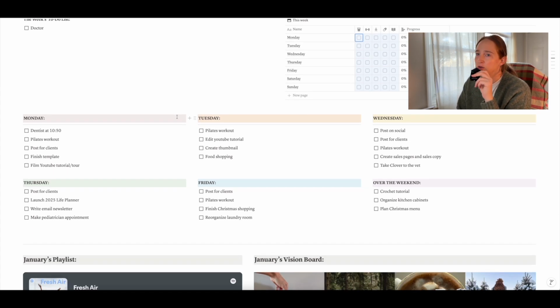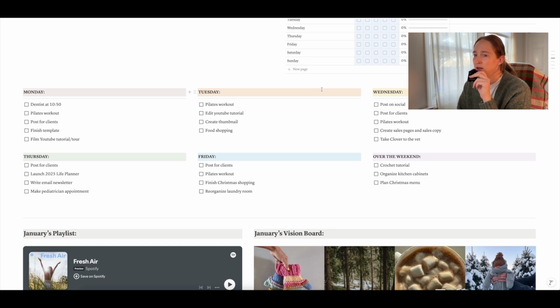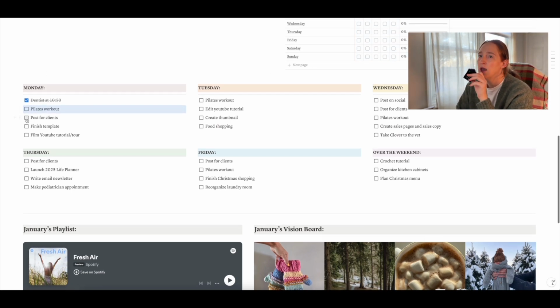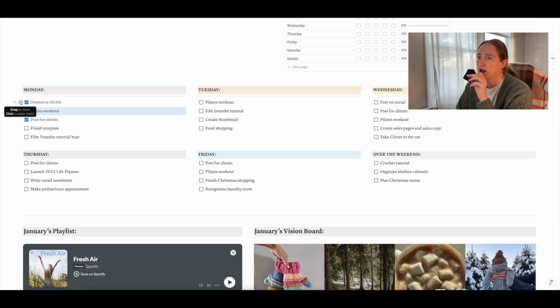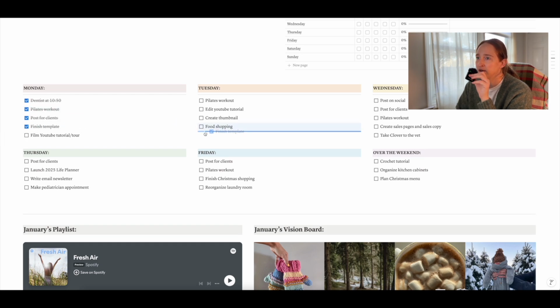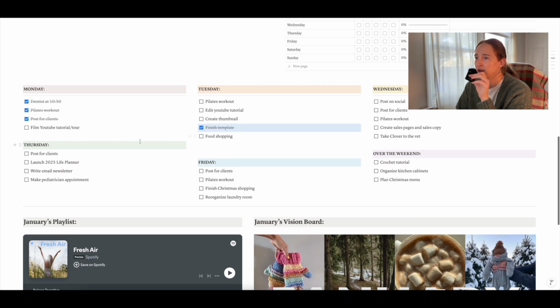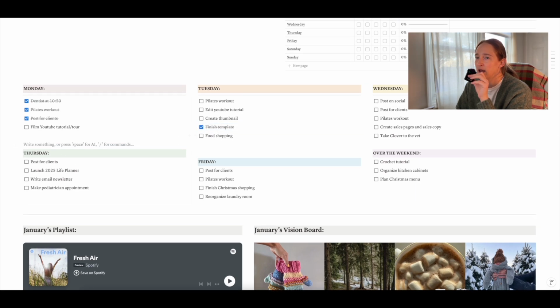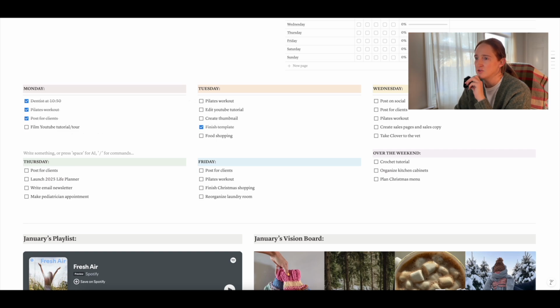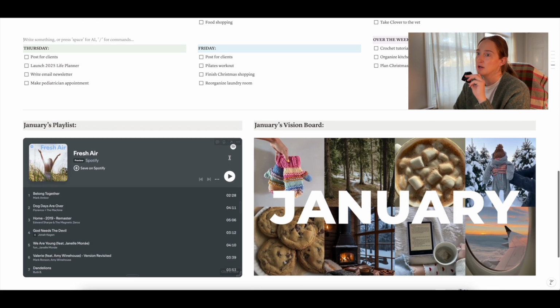And then moving down, we have the weekly plan. So I love this. I love seeing visually what I have going on for the entire week. And then I can just check off each day as I go. But if I can't get to finishing my template on Monday, then I can just drag it over into Tuesday. Just move it over a little bit. And so that just makes planning in Notion very flexible, which I really love.